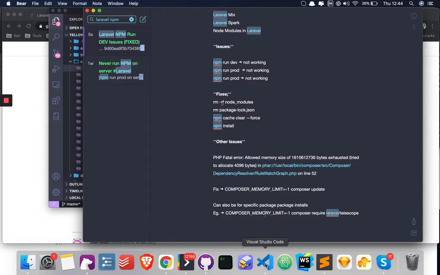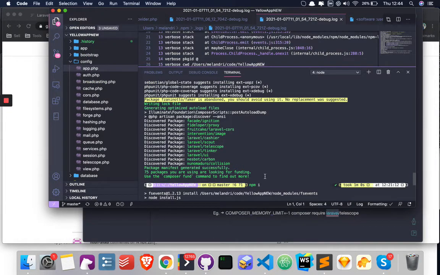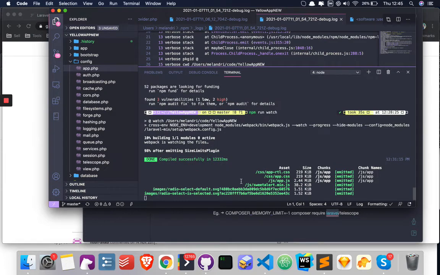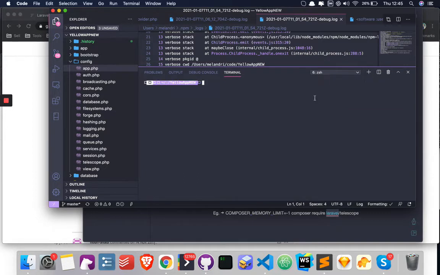After I successfully updated composer, I was able to successfully install npm. Then I just ran npm run watch, which had a successful run. I'm sure that if I run npm run production, it will most definitely work, and we can actually check it out here to see if it works.